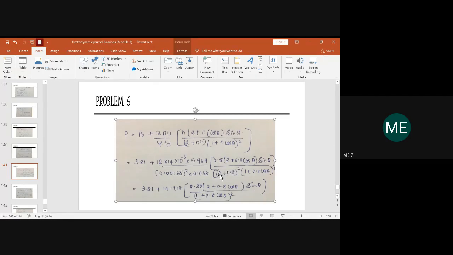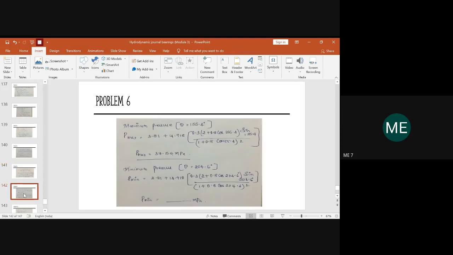So you take 0.8 whole square, check how much you get, then add 2 to it, right? Then you simplify. It has to come nearly to 0.3. This part, the entire thing, should yield you about 14.918. So you have to get this equation reduced. Everyone reduce and check whether you're getting this third equation as mentioned in the slide here. Then I'll tell you what to do.